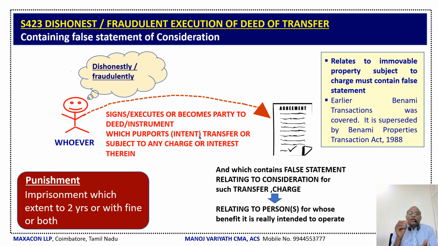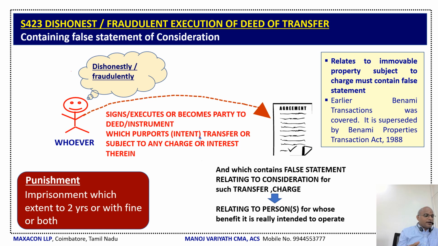So I am giving a false statement relating to the consideration with respect to such transfer or charge. Now, this is working for my benefit. In this situation, punishment is imprisonment which may extend to 2 years, or with fine, or both.